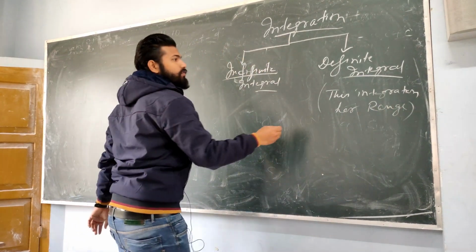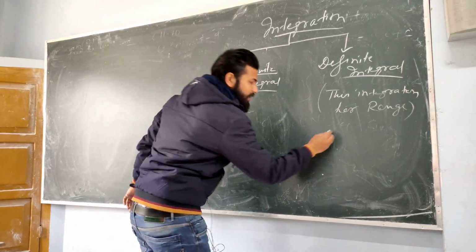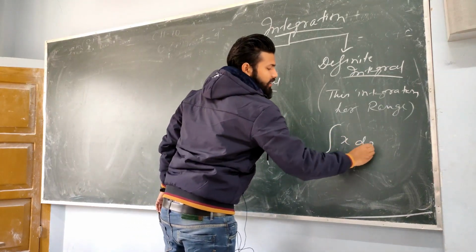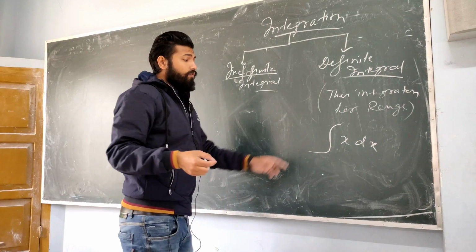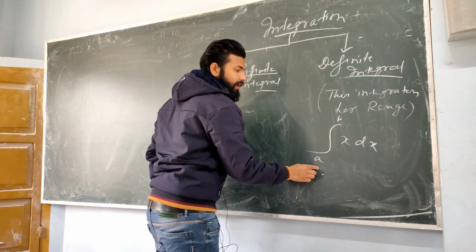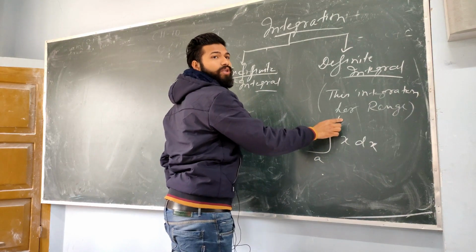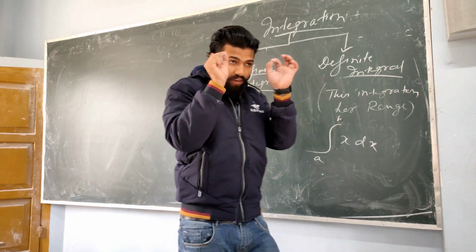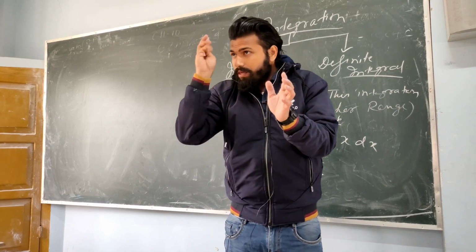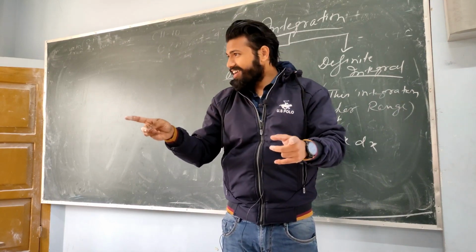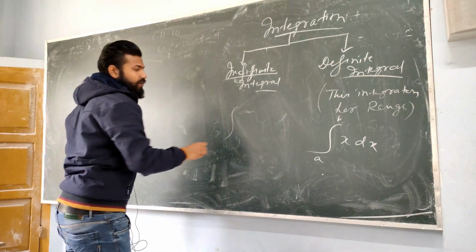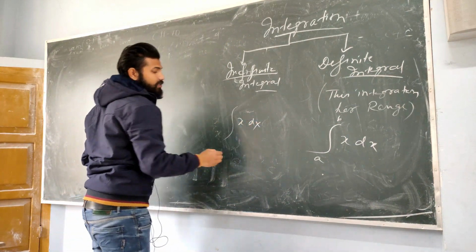That is why in this integration we introduce two limits. For example, suppose I am giving the integration of x dx. Now from which point to which point? So I am giving here a to b, a lower limit and an upper limit. Understood? Because a fixed range is given, you have to integrate the value from here to here. But here, if I mention the integration of x dx without limits, there is not a fixed value.